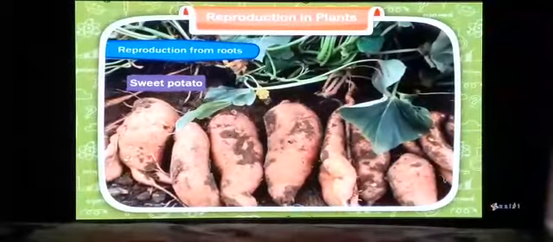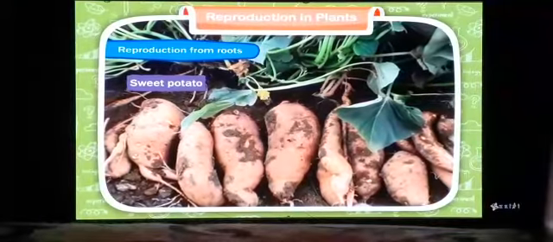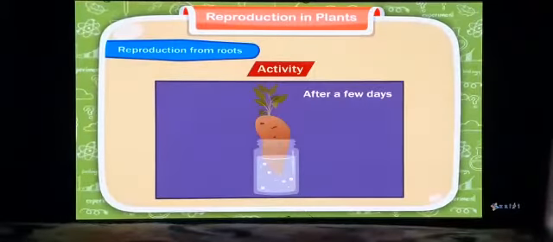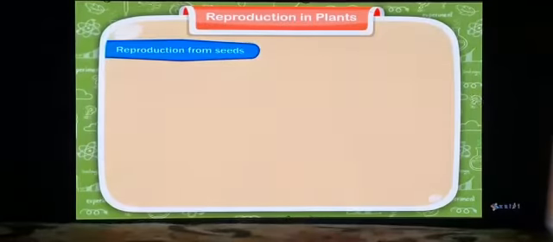Reproduction from roots. The roots of plants like sweet potato grow as a new plant. Activity: take a sweet potato and put it into a bottle containing water. After a few days you will find a new plant growing from it.